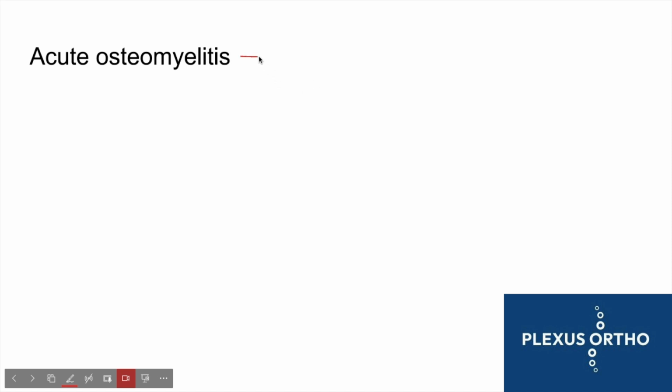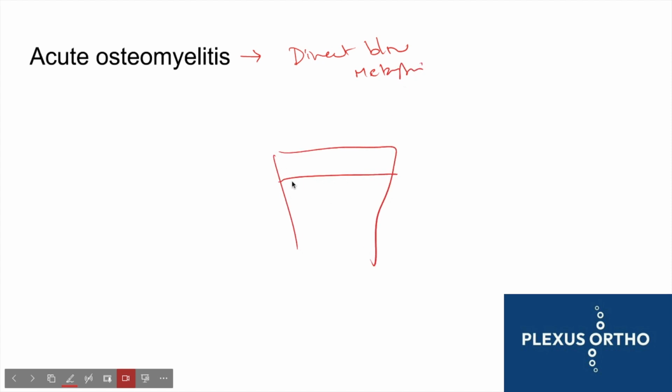Now let us come to how acute osteomyelitis occurs. Acute osteomyelitis occurs most commonly because of a direct blow to the metaphyseal region. Direct blow to the metaphyseal region, right? So this is, let us say, a proximal tibia. You have the growth plate here. This is the epiphysis. This is the growth plate. Then you have loops of vessels where the capillaries become venous sinusoids. There's a sharp turn here.